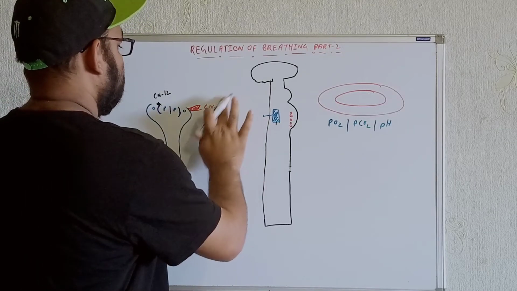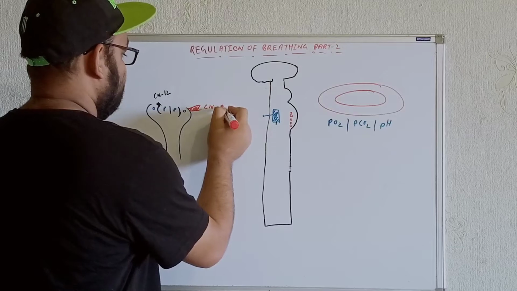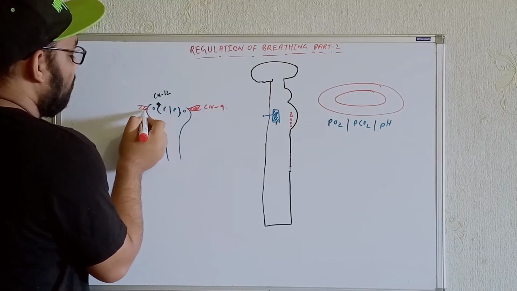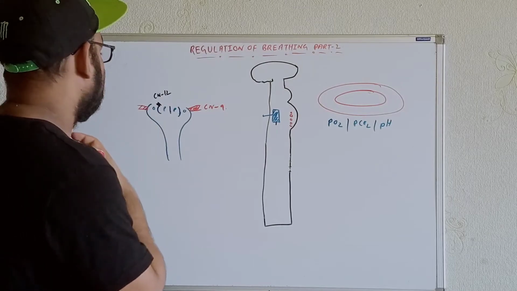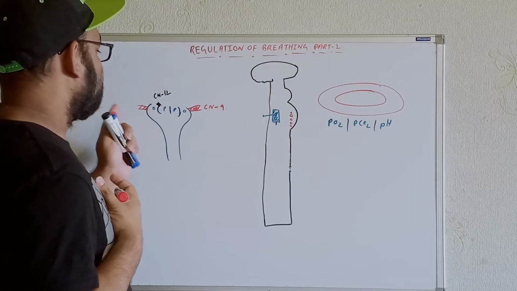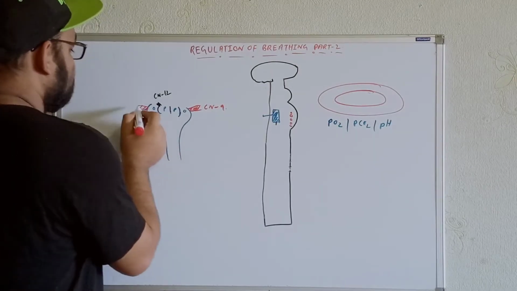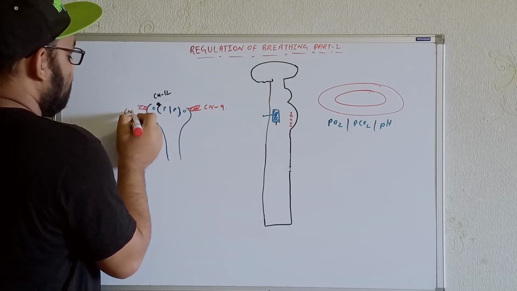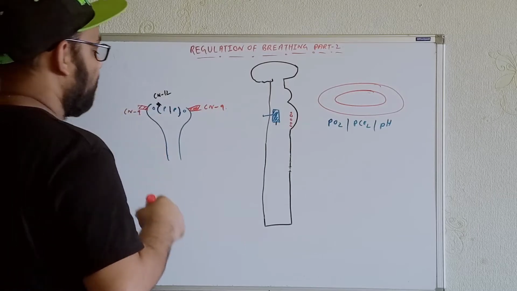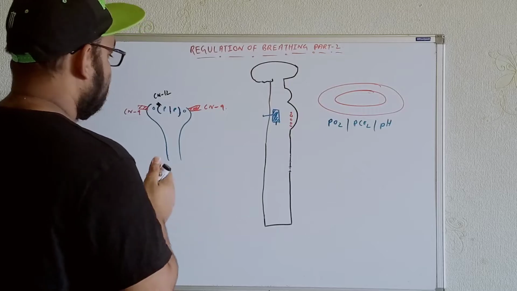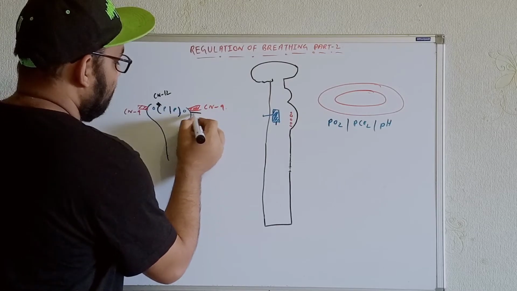Now it will be 9, and below it will be 10. So first, from here, we get the origination of what? In between the olive and the inferior cerebellar peduncle, we get the origination of the ninth cranial nerve, or the glossopharyngeal nerve. And under it, we get the origination of the 10th cranial nerve.